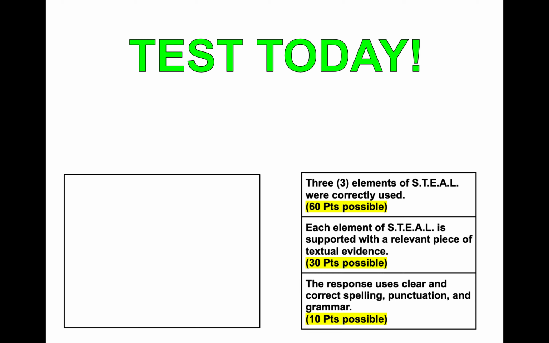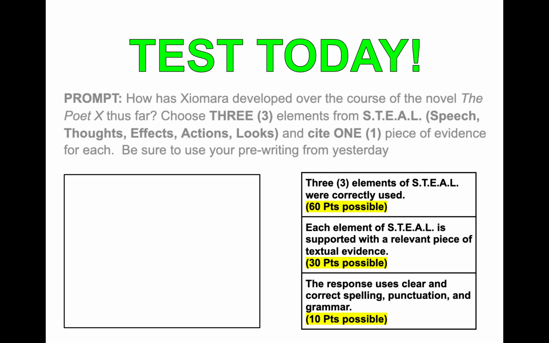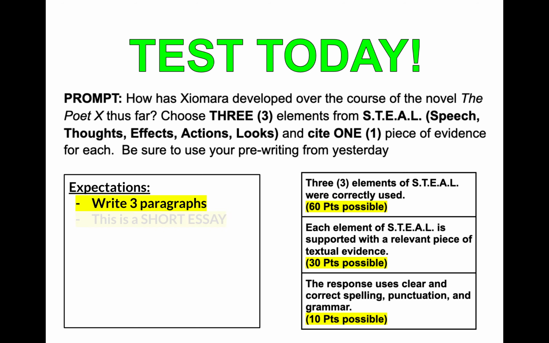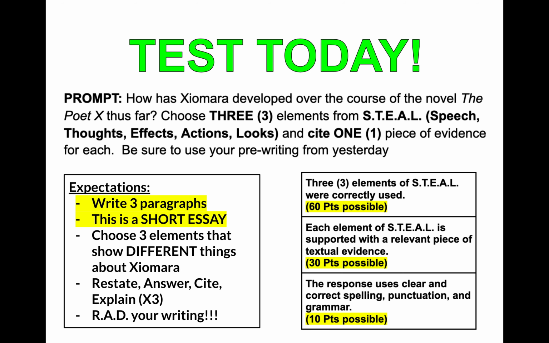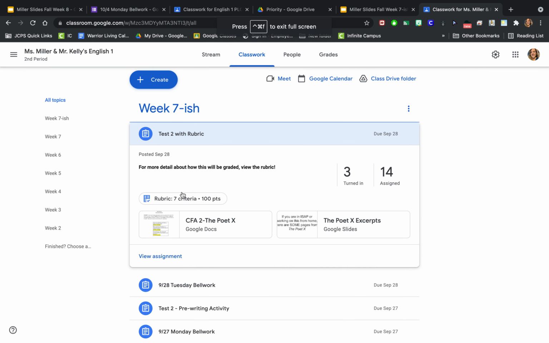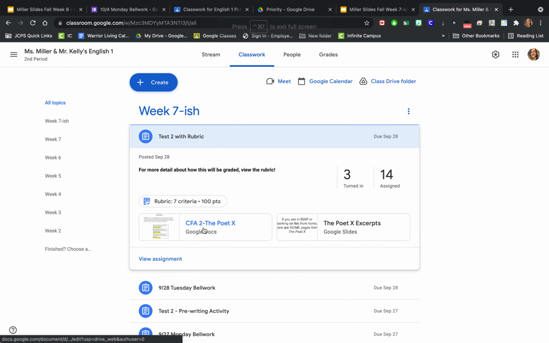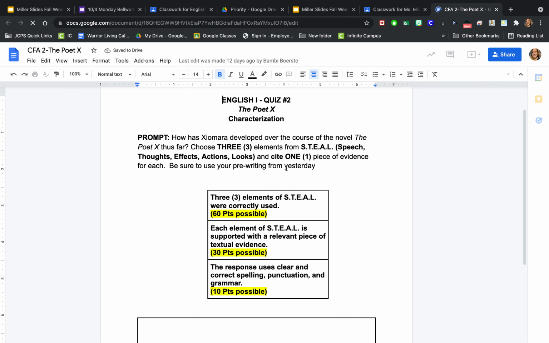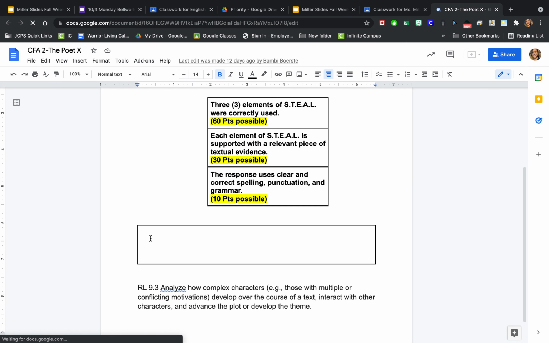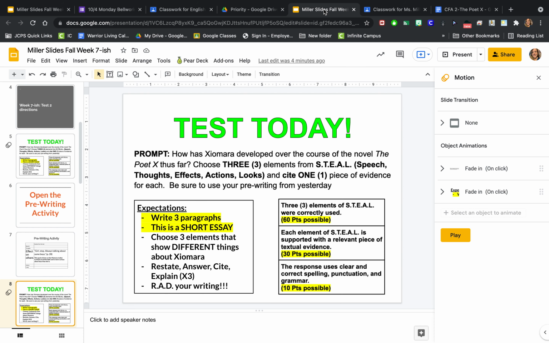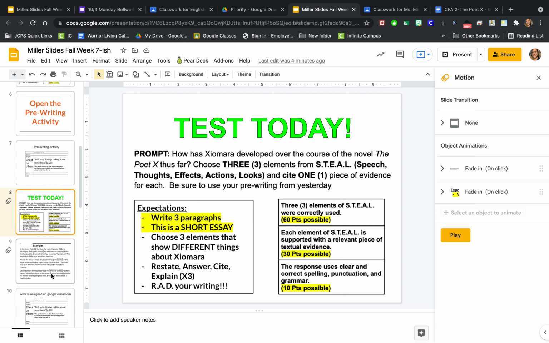All right, welcome back. Hopefully you've completed the pre-writing activity. So this is the test prompt again, and these are the expectations that I've already gone over. So once you have the test open, you'll go back to Google Classroom, test 2. This is what it will look like. You have the same prompt, the same rubric, and then you'll start writing down here. But I'm going to give you an example of what a good, solid essay looks like.